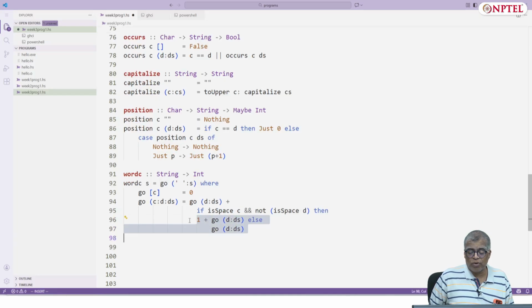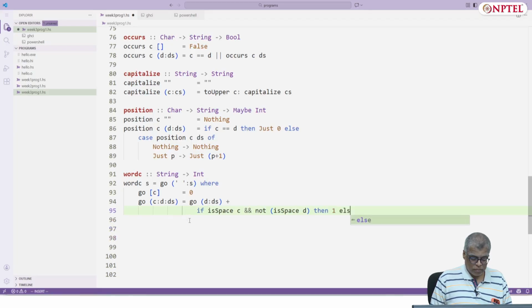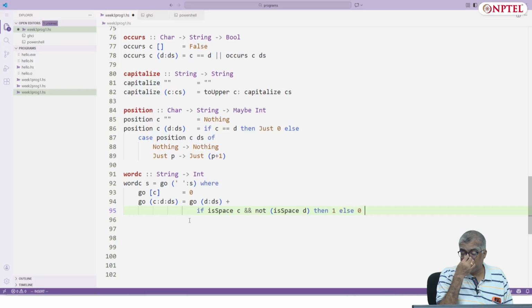But in this case, what I'll do is I'll do this. If c is a space and d is not a space, I'll add 1, otherwise I'll add 0 to go of d:ds.